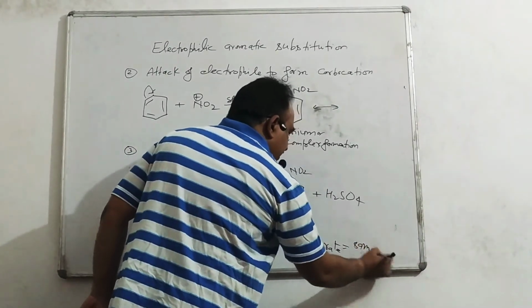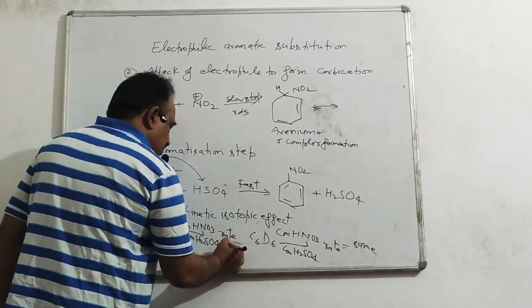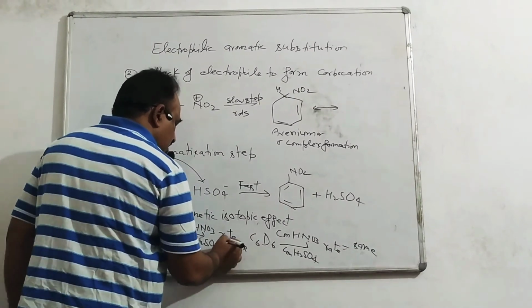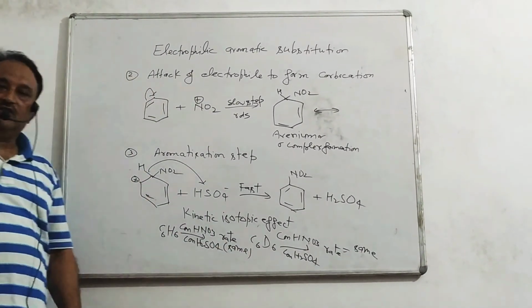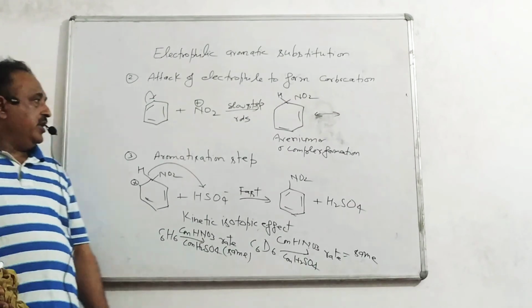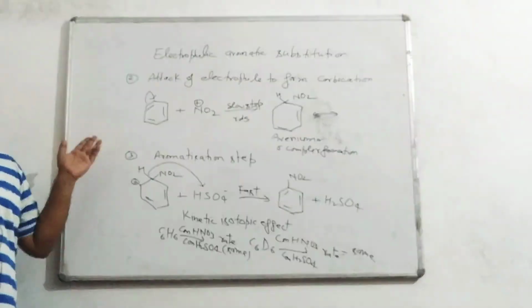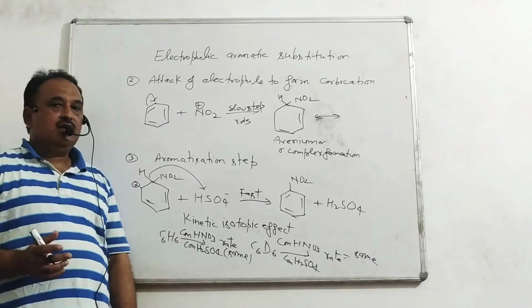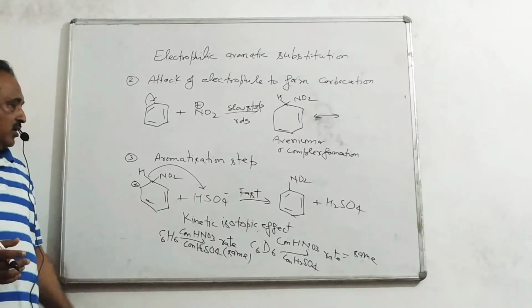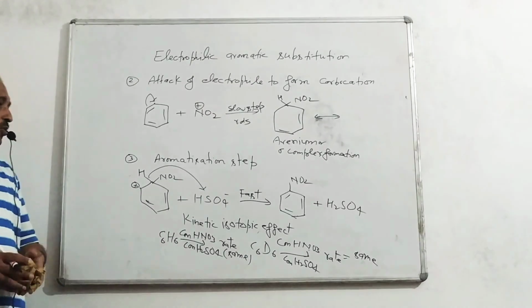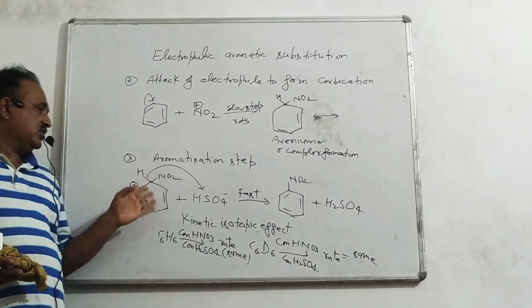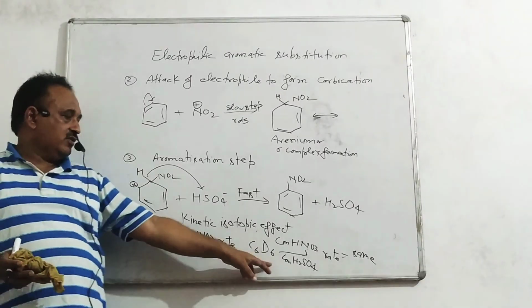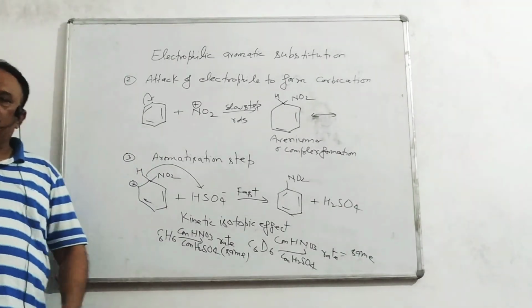Here the rate is the same in case of C6H6 or C6D6 because elimination of hydrogen is not in the first step, so there is no effect of deuterated benzene. So in both nitrations, C6H6 and C6D6, the rates are the same.